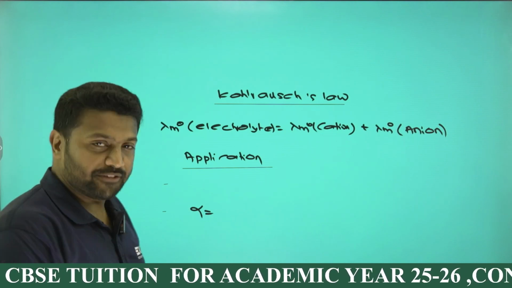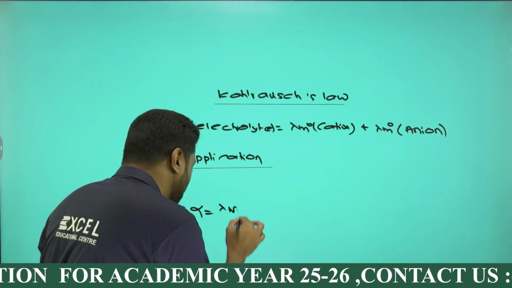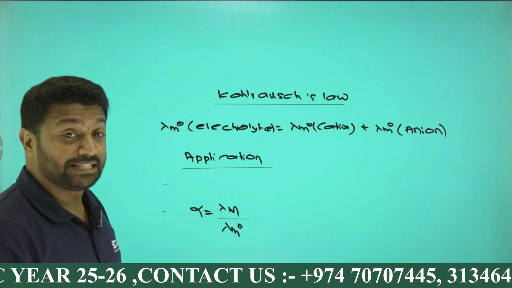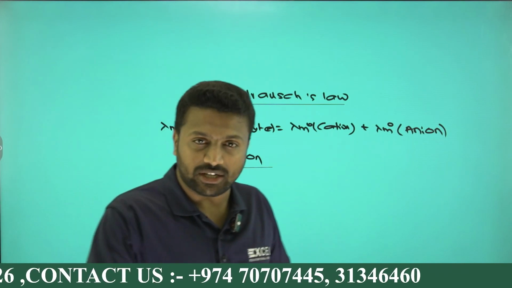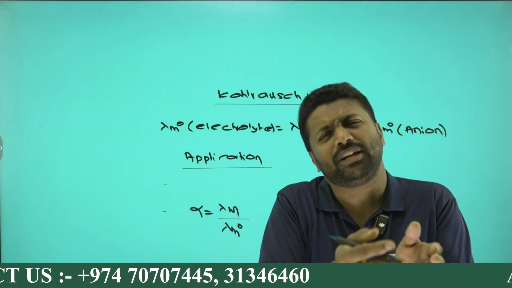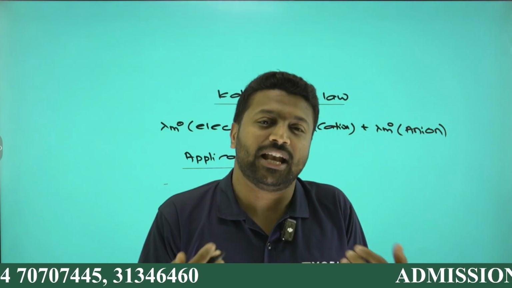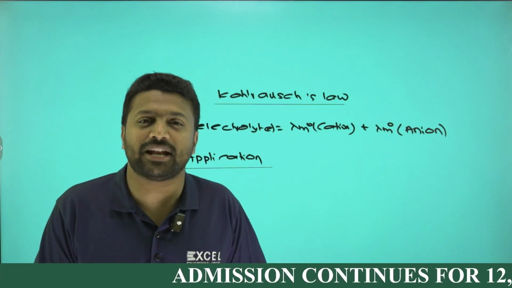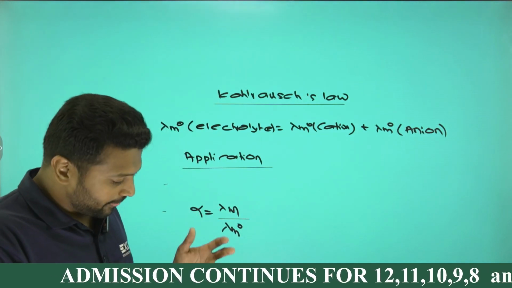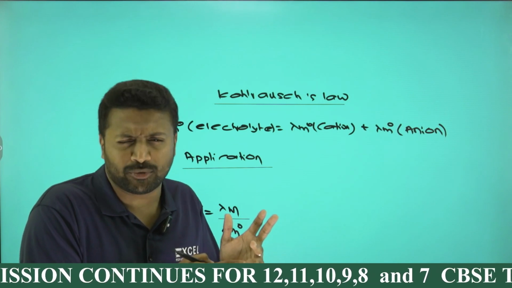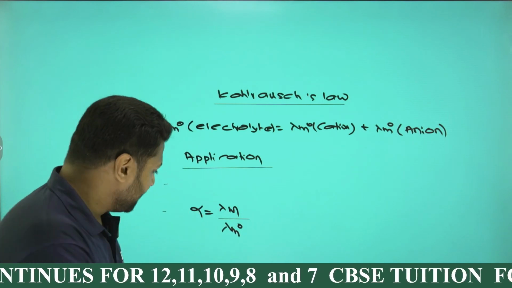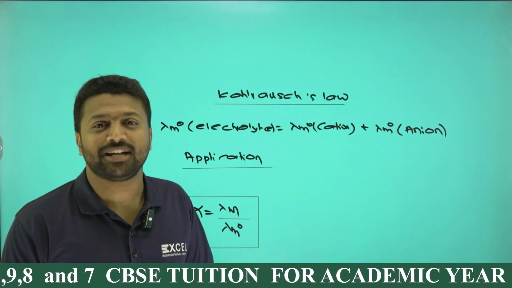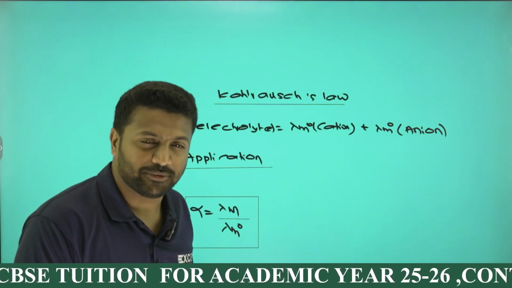Degree of dissociation alpha is given by the formula lambda m divided by lambda m naught, where lambda m is called molar conductivity, lambda m naught is called limiting molar conductivity. So conclusion, Kohlrausch's law means lambda m 0 of electrolyte is equal to lambda m 0 of cation plus lambda m 0 of anion. The first application is to find the lambda m 0 of a weak electrolyte. The second is to find the degree of dissociation alpha.